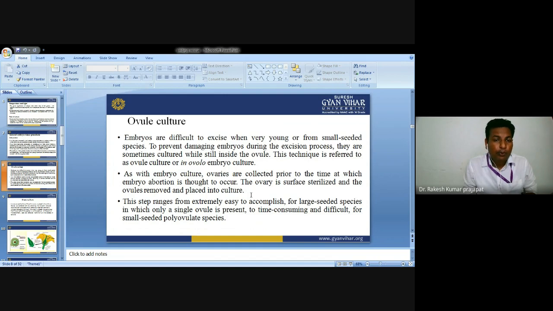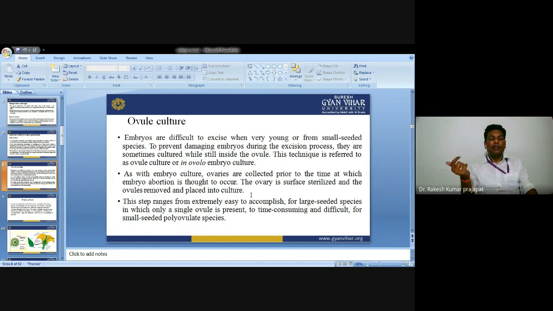So we try to prevent damaging the embryo during the excision process. They are sometimes cultured while still inside the ovule. When the ovule is present, we have to take care while excising the embryo. This technique is referred to as ovule culture, or in vitro ovule culture. Instead of excising the embryo, we completely isolate the ovule, which becomes somewhat easier compared to embryo excision.